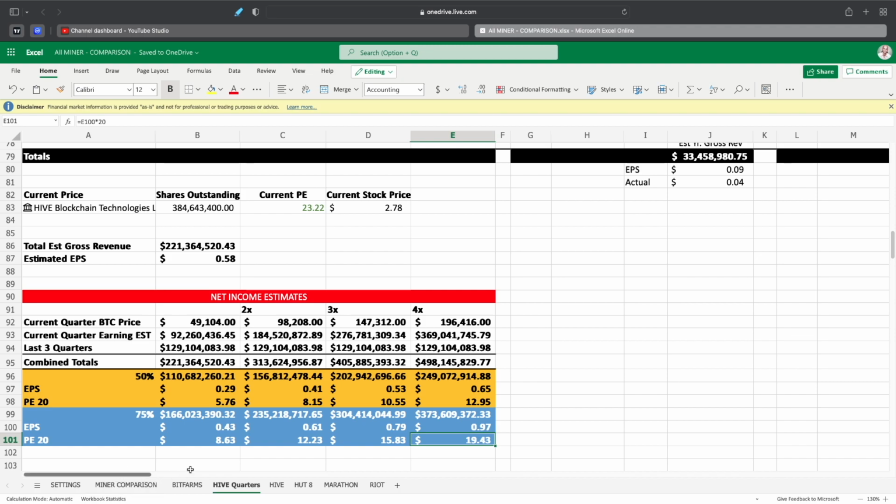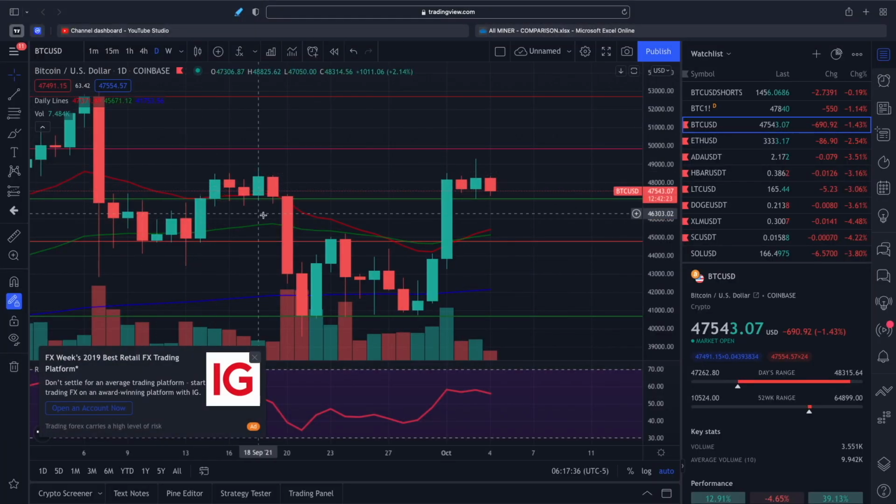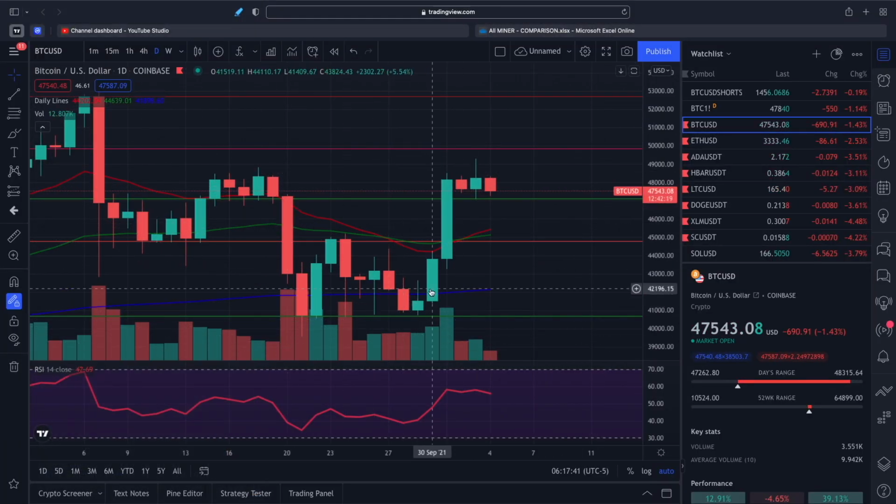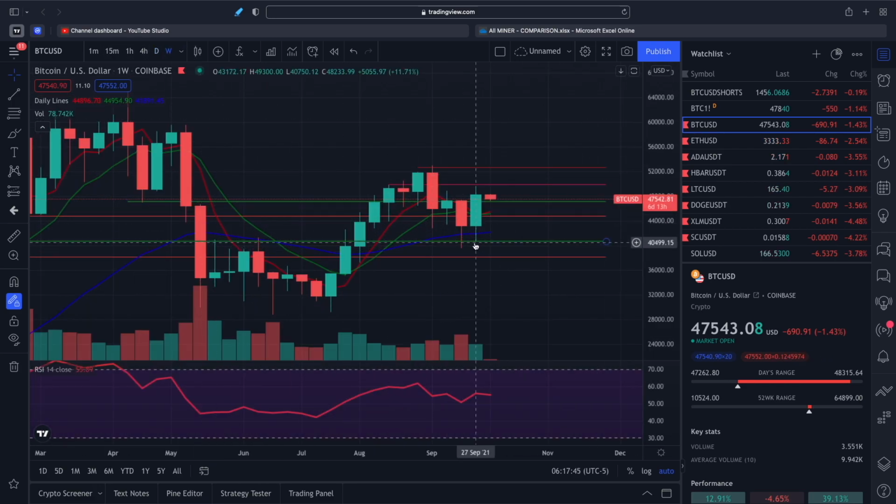And then we look at Bitcoin really quick here. It's starting a new week this week. We've seen it close for the week with a green candle, which is good. We were way down for the week last week, almost at 40,000, and then we pushed all the way back up to almost 49,000. So that's a huge gain in price for the week. Today we're starting a little bit lower, at 47,543. Something to be mindful of.